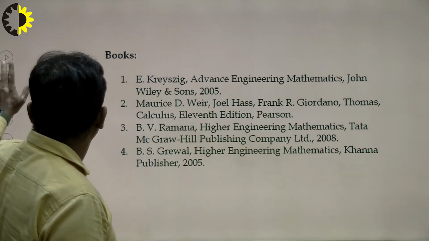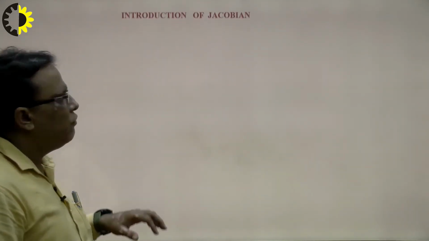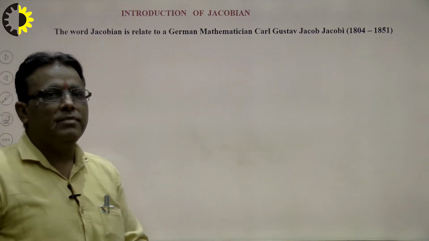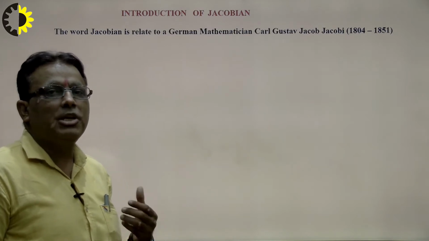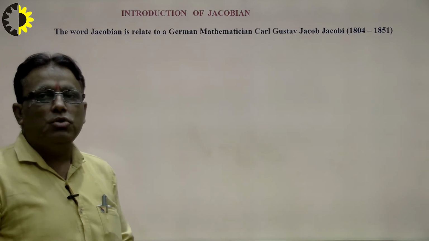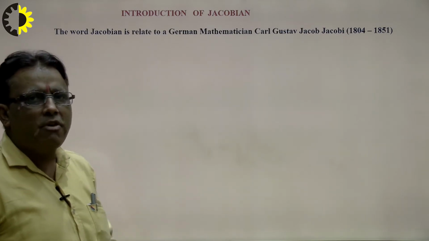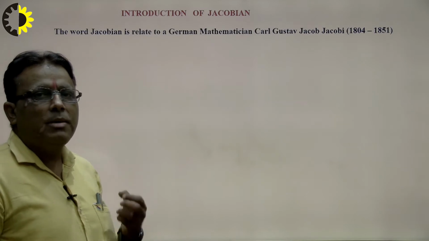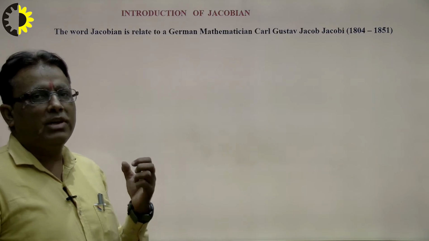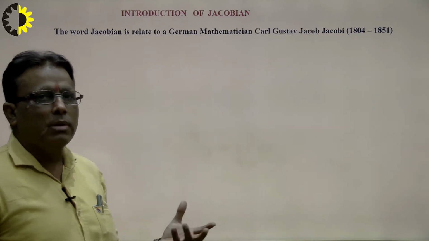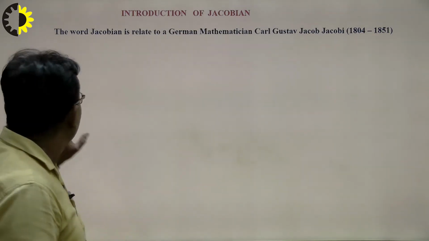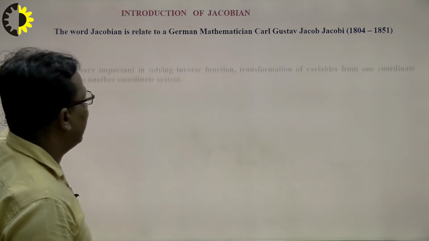Now, first of all I introduce what the Jacobian is. Jacobian is named after a mathematician. The word Jacobian is related to the German mathematician Carl Gustav Jacob Jacobi, 1804 to 1851. In a very short duration of time Jacobi established himself on the world platform and gave a fantastic formula to solve problems. That means we can calculate many partial derivatives together. How to use this, I explain here one by one.